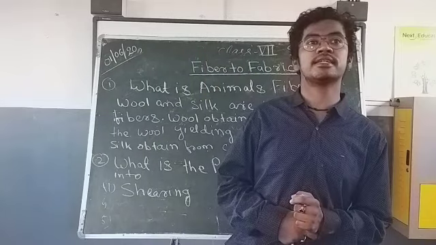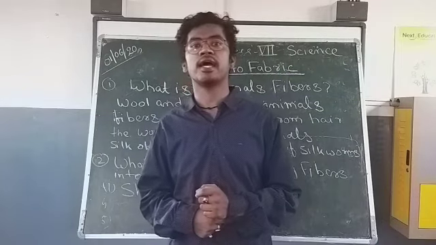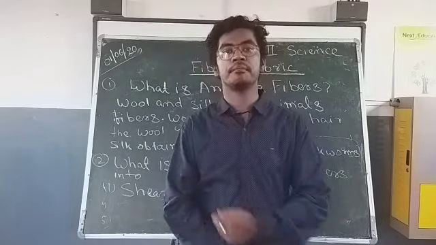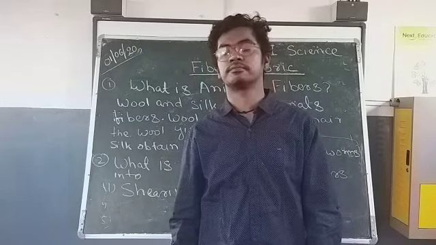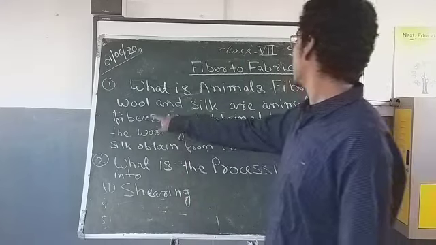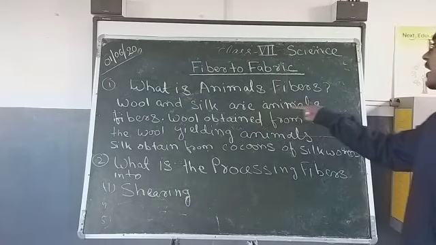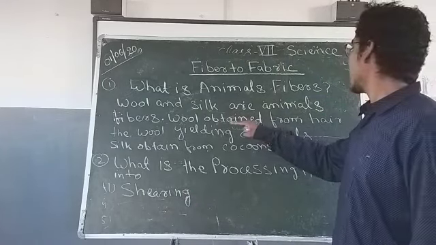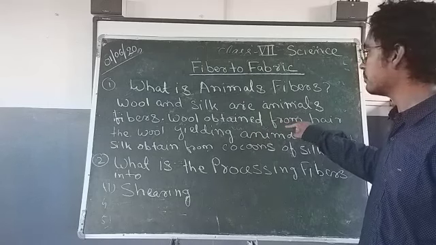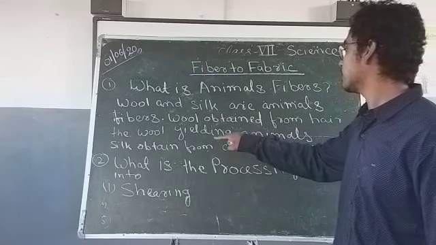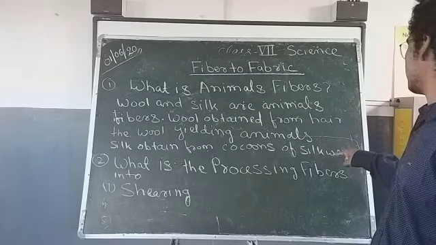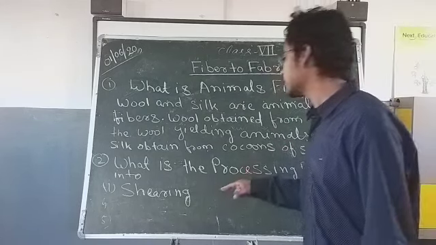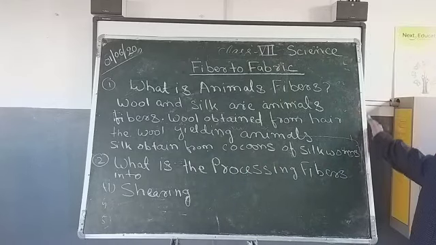In this class we will study about the animal fabrics. Animal fabrics are those fabrics which are obtained from animals. That's wool and silk. Wool and silk are the animal fabrics. Wool is obtained from the hair of the animals, and silk is obtained from the cocoon of the silk worms.